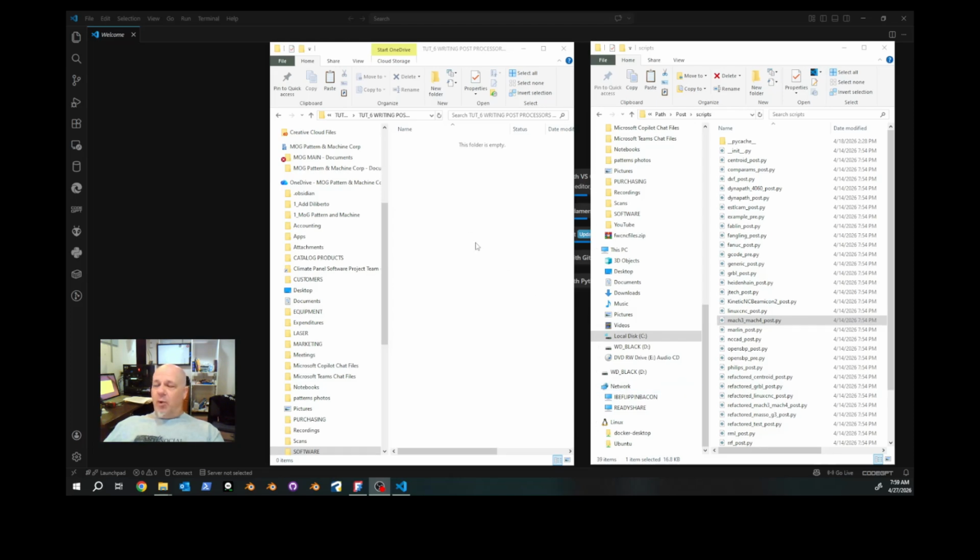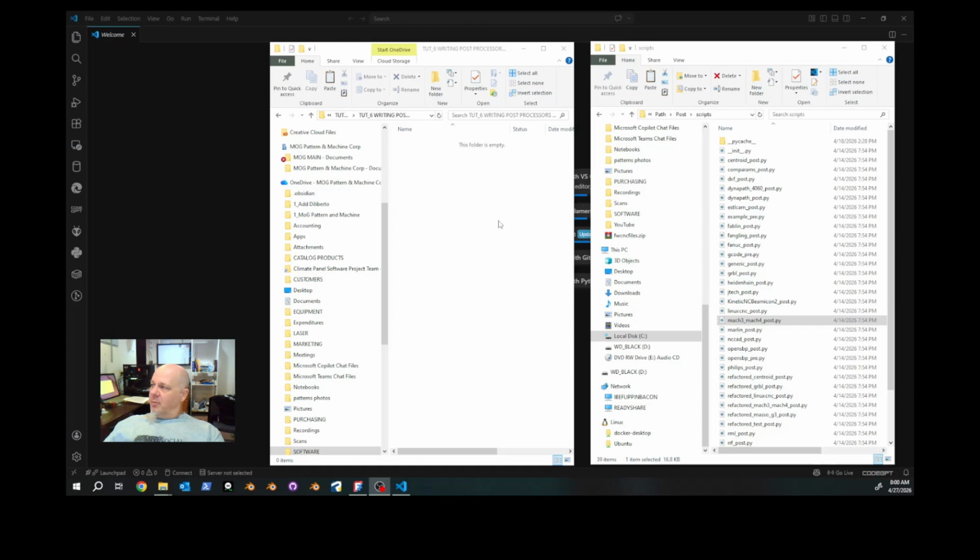Alright, so the first place that I start is I create an empty folder, and I'm going to put in that empty folder a few files that I want to reference. One of those is the sample post processor that you have from whatever software you're using. In this case, it's FreeCAD. FreeCAD's downloaded installation comes with a few post processors, but they are sample post processors. Oftentimes we have to make adjustments to get code to run smoothly in our machine. So let's get this folder together.